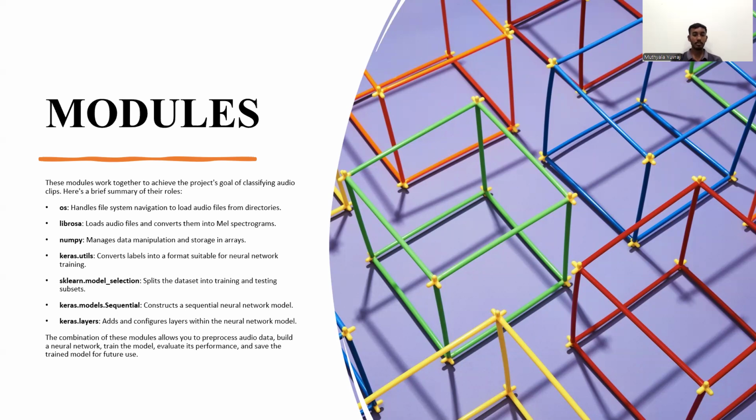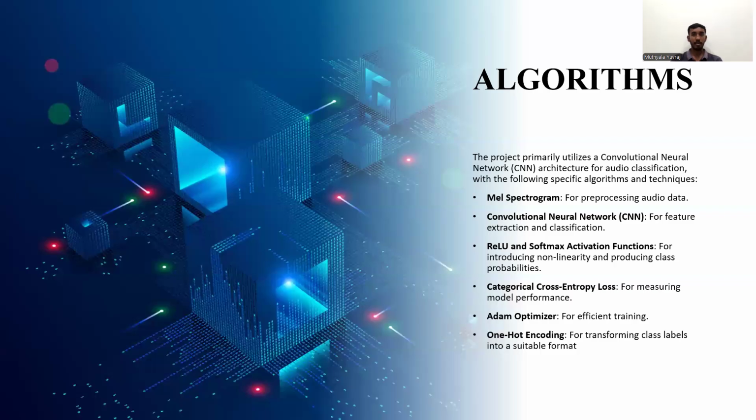Modules. The modules or libraries used in my project are as follows. OS is used to navigate through the directories in the local system. Librosa loads audio files and converts them into mel spectrograms. NumPy manages data manipulation and stores data in arrays. Keras utils converts labels into formats suitable for neural network training. Scikit-learn model selection splits the data into training and testing subsets. Keras Sequential constructs a sequential neural network model.